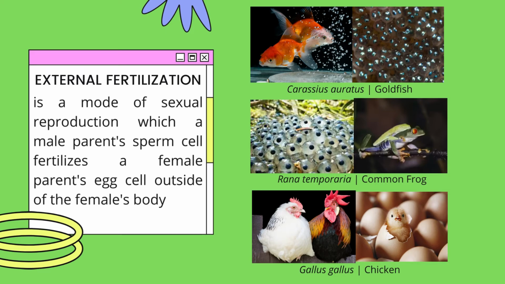Our example for that is the goldfish. The female goldfish releases its egg cell in the water. Then, the male goldfish also releases its sperm cell to the area where the female goldfish released its egg cell. Sperm cells will now find their way to an egg cell and fertilize it outside of their parents. The same thing happens in frogs.